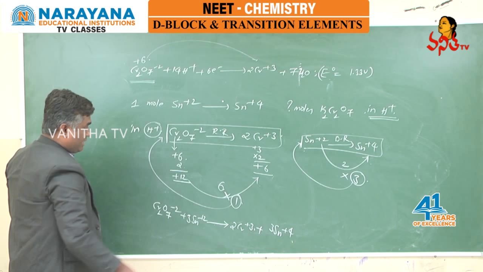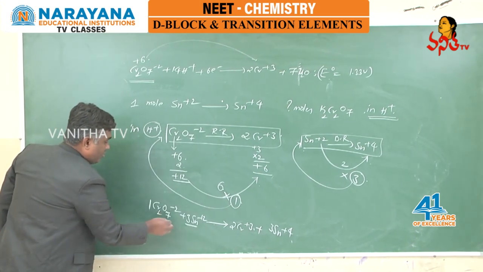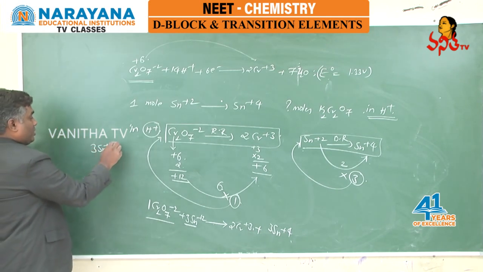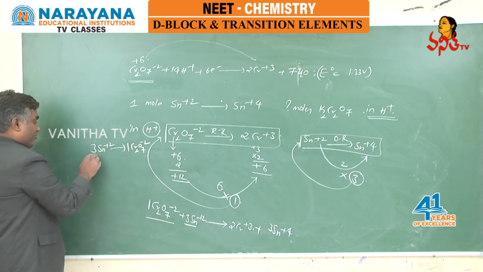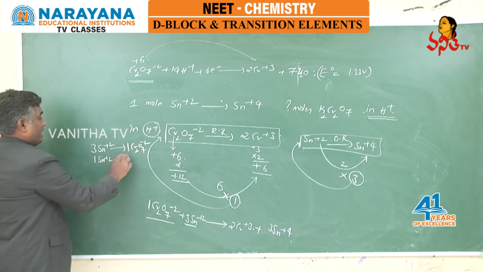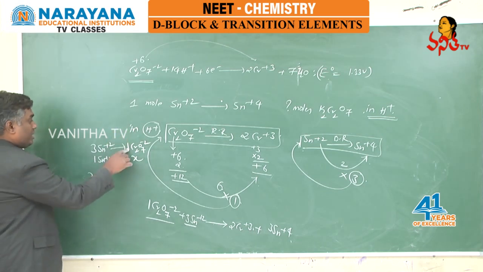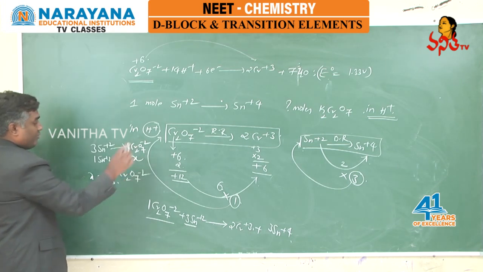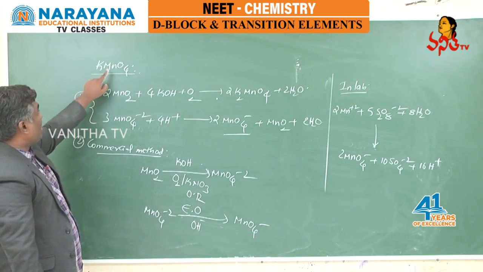If you look at this reaction, students, 3 moles of Sn plus 2 require 1 mole of dichromate ion. I repeat, 3 moles of Sn plus 2 require 1 mole of dichromate ion. Then 1 mole of Sn plus 2 require how many moles of dichromate ions? Now X is equal to 1 into 1, 1 by 3 moles of dichromate ion we need. This is the answer. Next one is KMnO4.